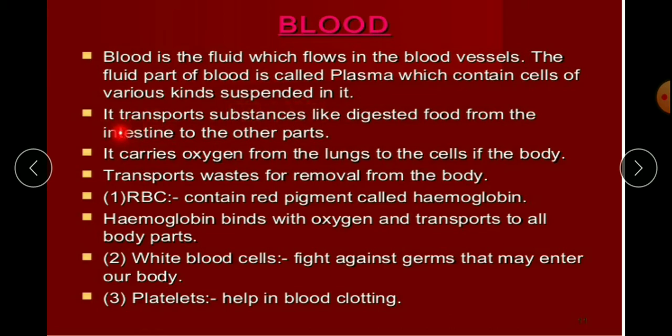See your next point. It transports substances like digested food from the intestine to other parts. In digestion, we learned that the digestion of food is completed in the intestine. And in the intestine, what is there? A villi-like structure. From that villi-like structure, the food enters the blood, and the food will move from the intestine to all the parts of the body, isn't it? So blood transports substances like digested food from the intestine to other parts. So it is doing a great job. It is transporting food. That is how we are getting energy.